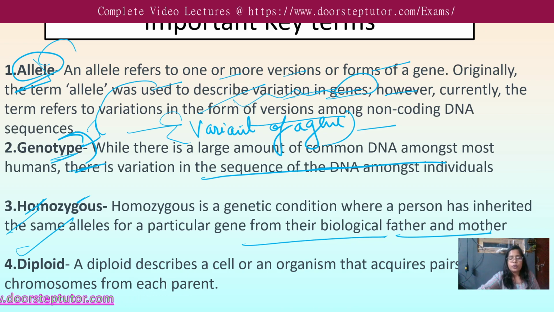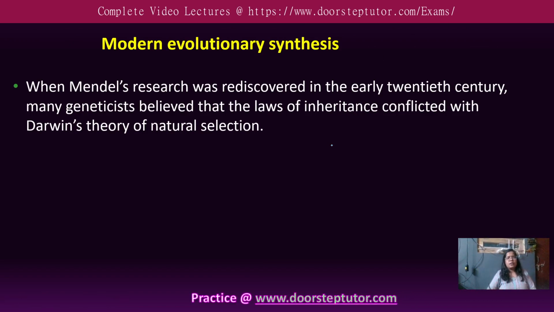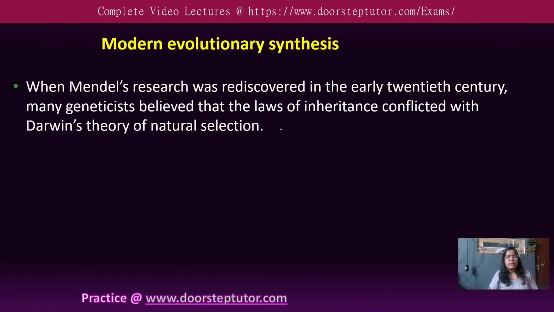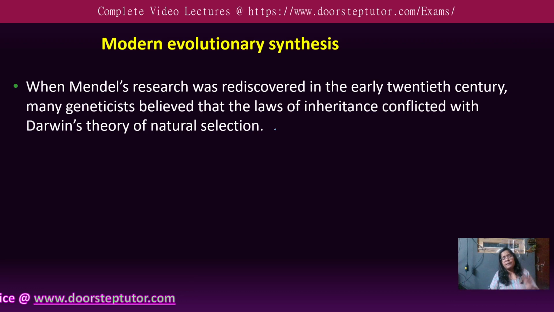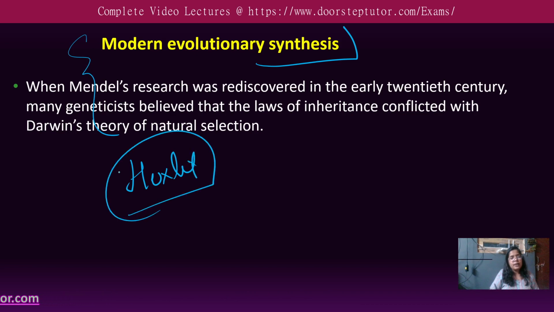Okay, so let's move on. Now there were different theories that scientists put forth. As I already described in my first slide, based upon branching descent and natural selection that Darwin has given, and variations and the mutation concept that Hugo de Vries has given. So this concept was put forth by reconsidering and realigning the different theories, and this theory was put forth by Huxley.